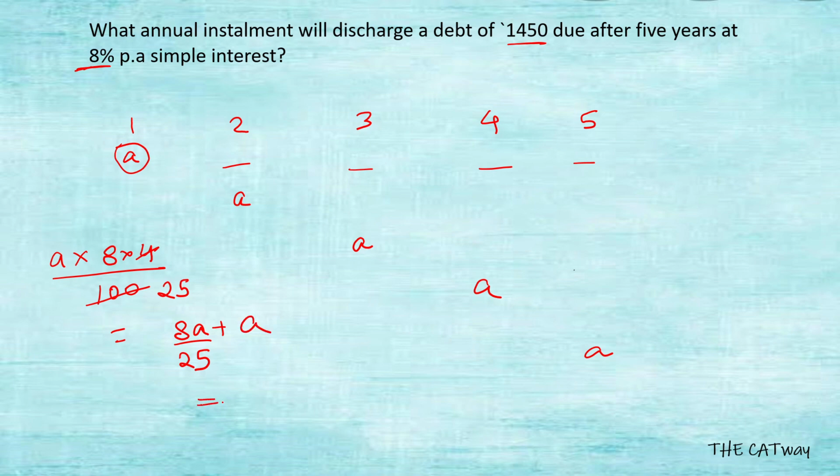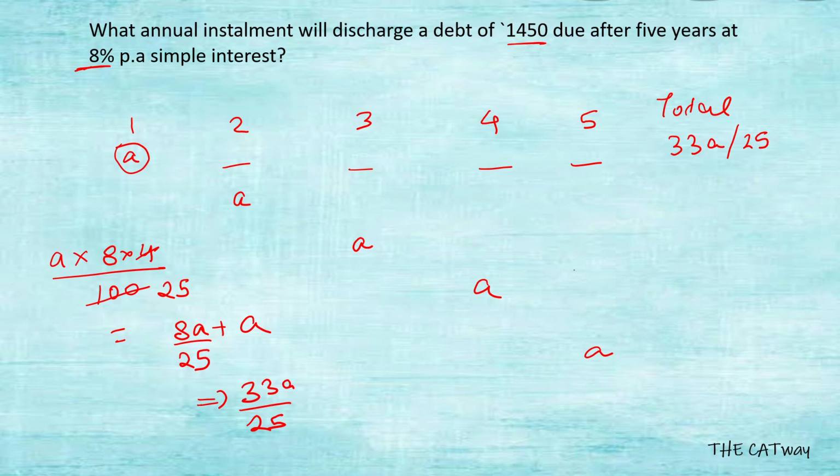The total becomes 33a by 25. So the total amount after 5 years for the a rupees I paid you in the first year becomes 33a by 25.